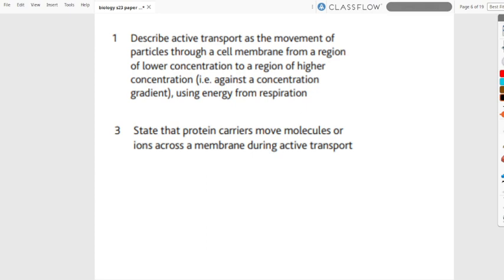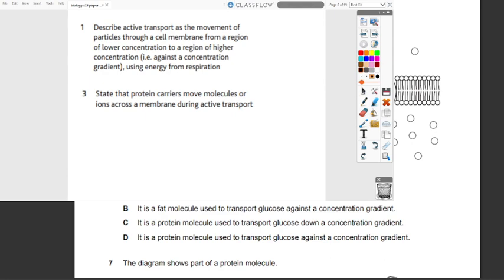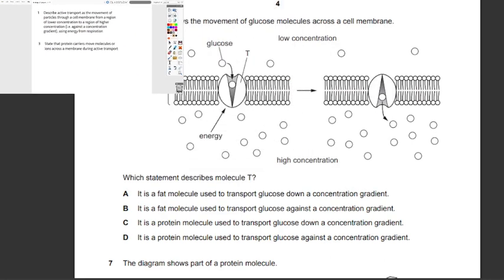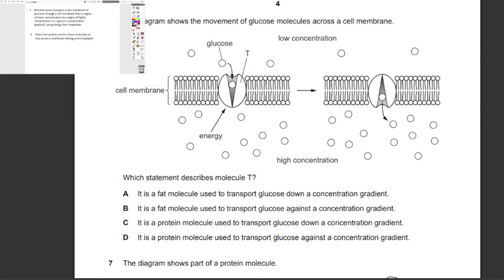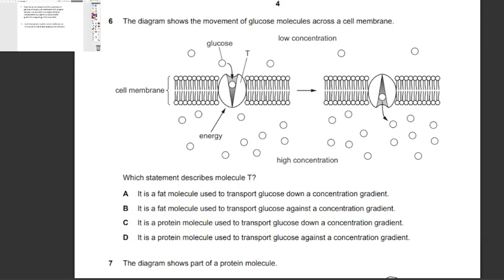What's actually happening here is the protein carriers move the molecules or ions, in this case the glucose molecules, across the membrane during active transport. So obviously T is a protein molecule because they are protein carriers, and they are used to transport glucose against the concentration gradient since active transport is happening. So the answer is going to be D.